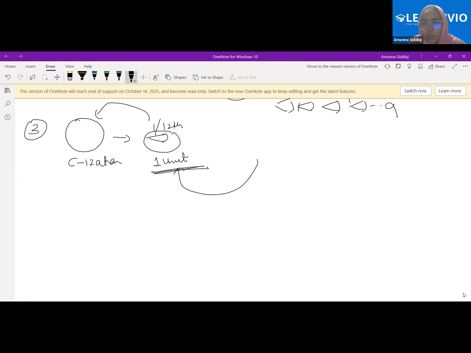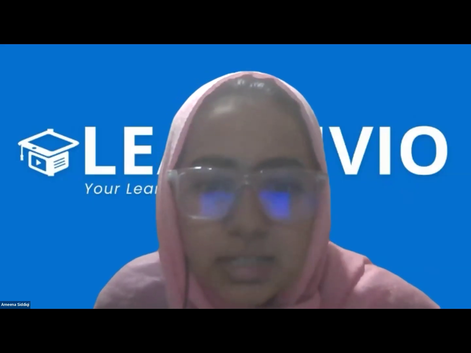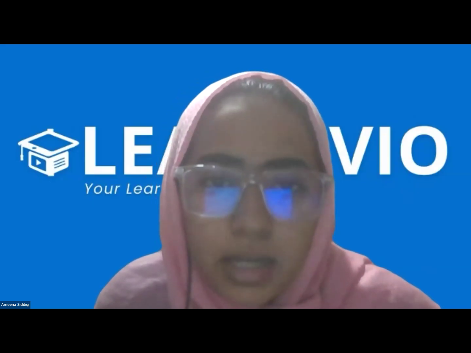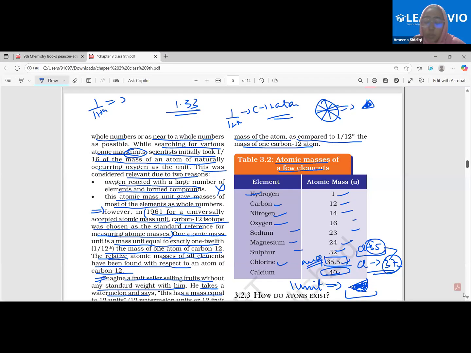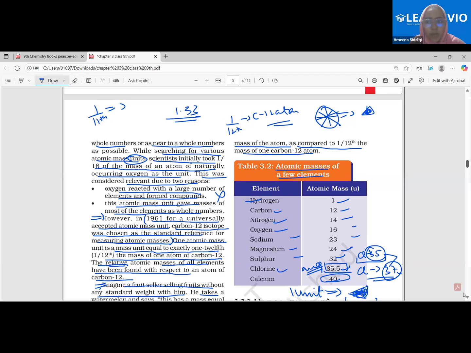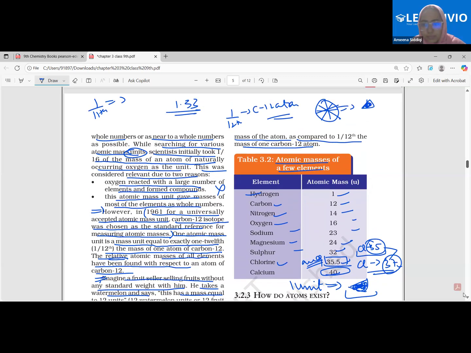Now we are moving on to another topic, that is atoms, molecules, and ions. Do you have some idea as to what are molecules, as to what are atoms? Because we have discussed this in the second chapter. So I want to know if you have any idea. Could you please share that? Molecules are a group of atoms. Wonderful. Excellent.